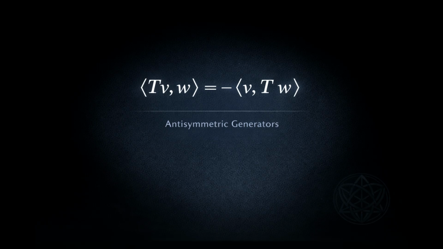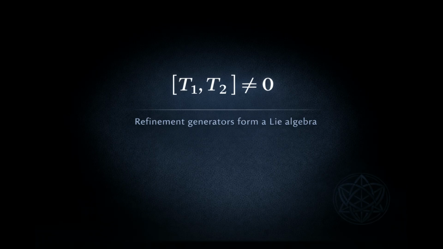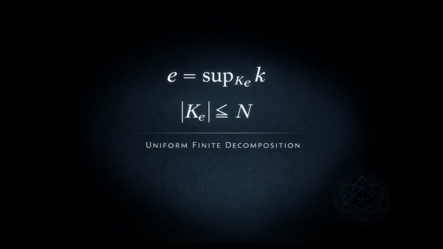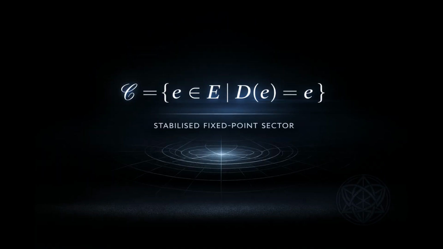Every stabilized element admits a finite generating set, not infinite, not arbitrary, uniformly bounded. This means that local structure is finite dimensional. There is a maximum number of independent compact generators required to build any stabilized state. This bound is global. That fact alone changes everything. It means refinement does not produce unbounded combinatorial chaos. It produces constrained structure.